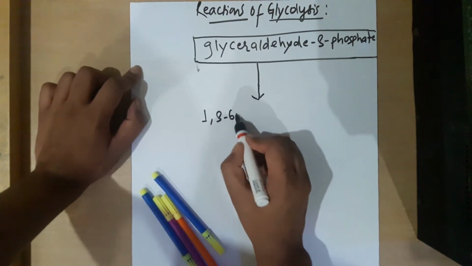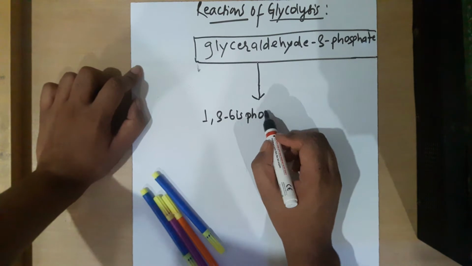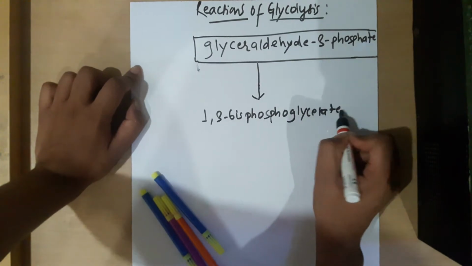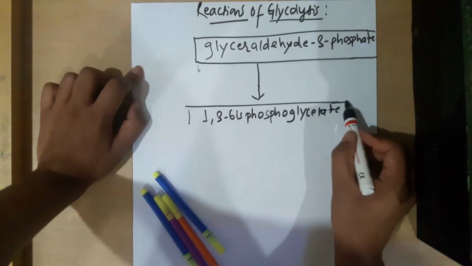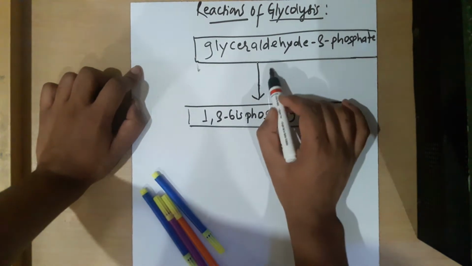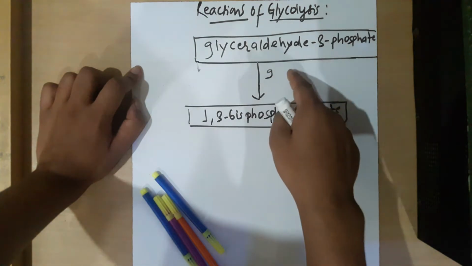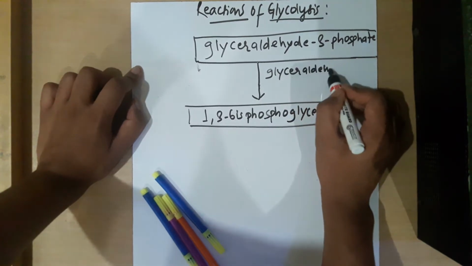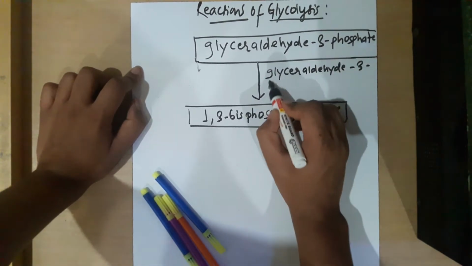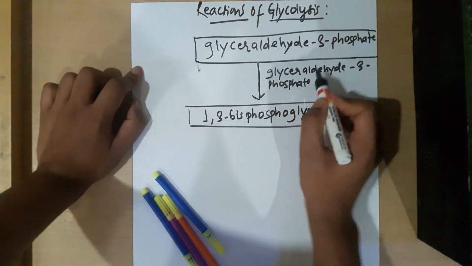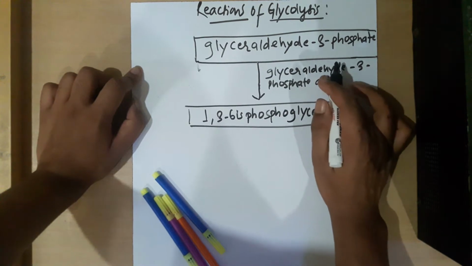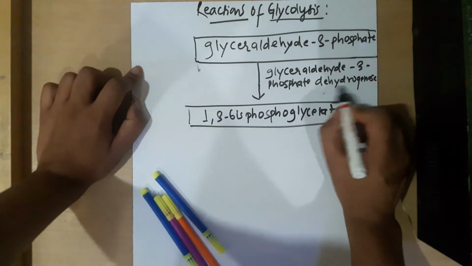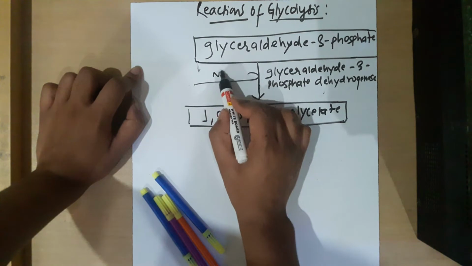1,3-bisphosphoglycerate, with the help of an enzyme. The enzyme is named based on the previous product: glyceraldehyde 3-phosphate dehydrogenase, and with the production of NADH.